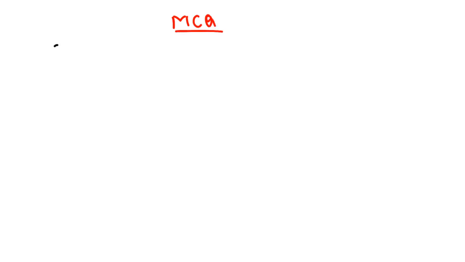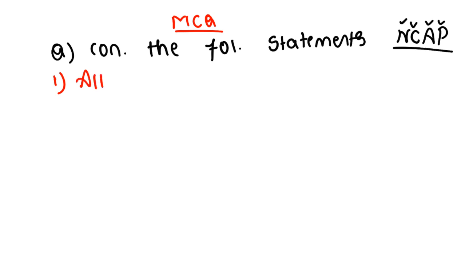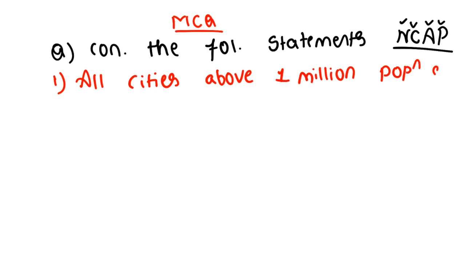Clear? So what is that? Consider the following statements about the National Clean Air Program, NCAP. The first statement: all cities above 1 million population are part of this National Clean Air Program.